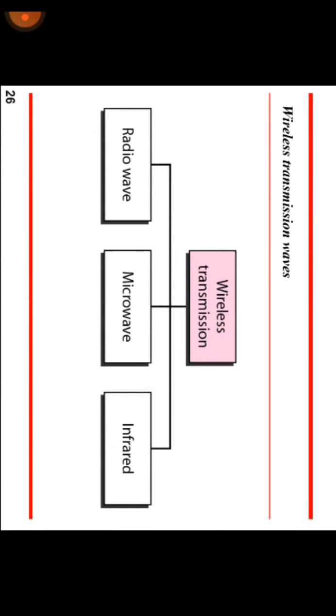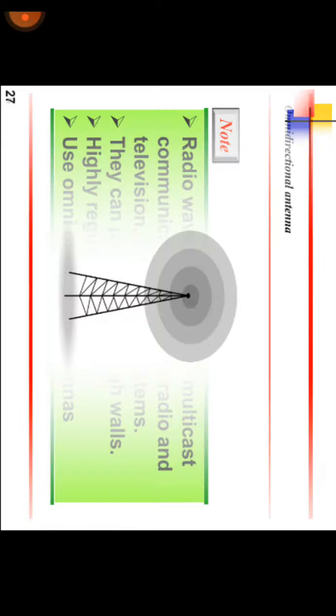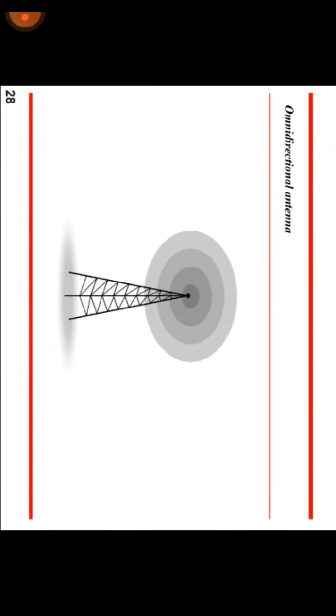Next, what are wireless transmission waves? In wireless transmission, as I already told, there are radio waves, microwaves and infrared waves. Let us note the points. Radio waves are used for multicast communication such as radio, television and paging systems. They can penetrate through walls. They are highly regulated and use omnidirectional antennas. Next, this is the omnidirectional antenna. It can generate anywhere. If there is any block, the waves are scattered from that wall, and the radio waves are generated.